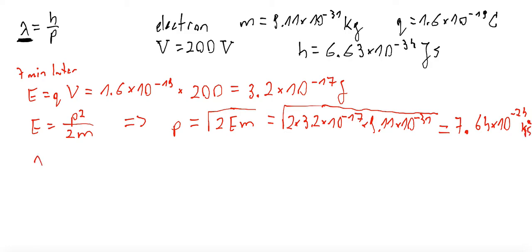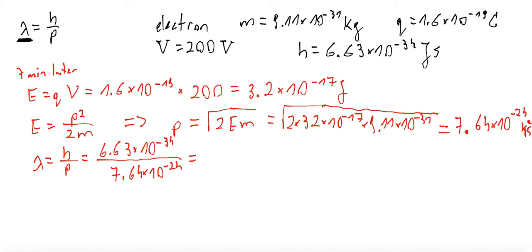And finally, we can use the de Broglie equation. So Planck's constant, 6.63 times 10 to the power of minus 34, divided by momentum, which is 7.64 times 10 to the power of minus 24. On the calculator, divided by bracket 7.64 times 10 to the power of minus 24, close the bracket, it is 8.67 times 10 to the power of minus 11 meters.